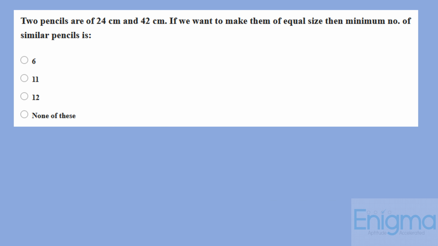Two pencils are of 24 centimeters and 42 centimeters. If we want to make them of equal size, then the minimum number of similar pencils is? Now, as the question asked is minimum number, that means the possible size of the pencils should be the maximum. That means basically we have to find out the HCF of 24 and 42.